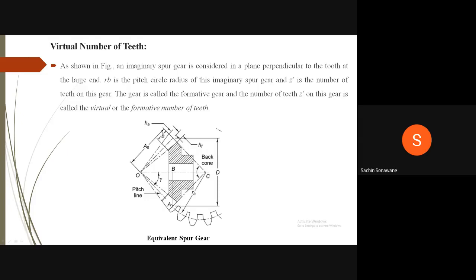Here A naught is nothing but cone distance, HA is addendum, HF is dedendum, gamma is pitch angle, capital D is pitch circle diameter at the large end, O is the apex point, and RB is the pitch circle radius of the imaginary spur gear.